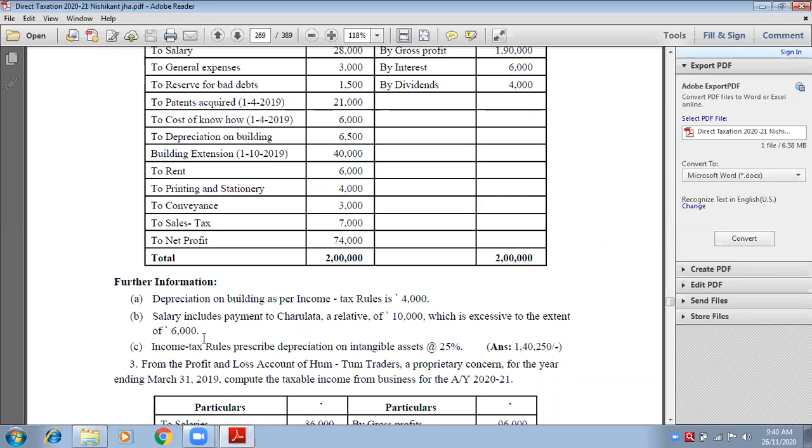Now the second adjustment was related to expenses disallowed. We have already done it. Now come to the third adjustment. Income tax rules prescribe depreciation on intangible assets at 25%. So there are two intangible assets. Write it down the same way I am telling you. Write down depreciation on intangible assets. Make a bracket there. How many are the intangible assets? Can you tell me, looking at the debit side?